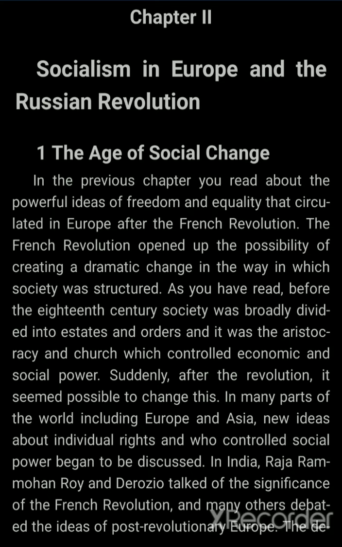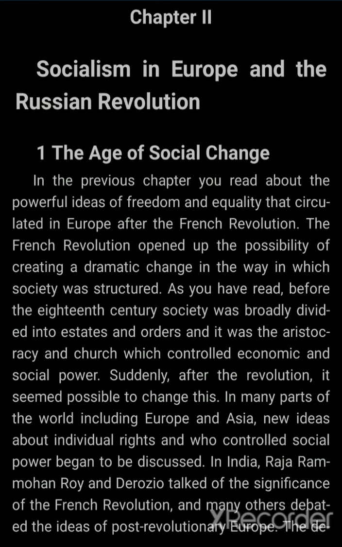Finally, you'll get to know about the revolution of October 1917 and what changes took place after this revolution of October 1917. You will also get to know about the civil war which was fought in Russia, and you will get to know the terms Stalinism and collectivization. You will get to know the people who started Stalinism and collectivization.